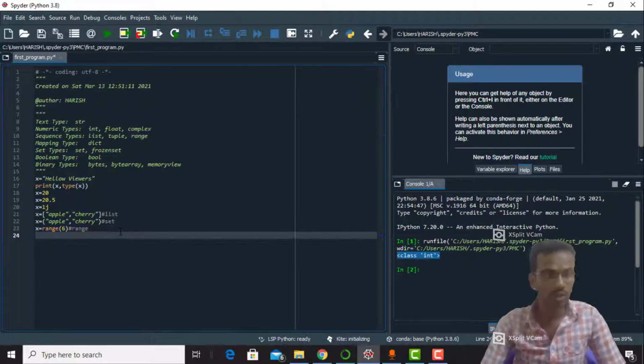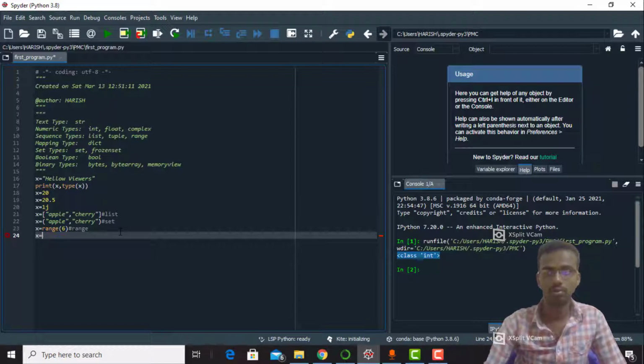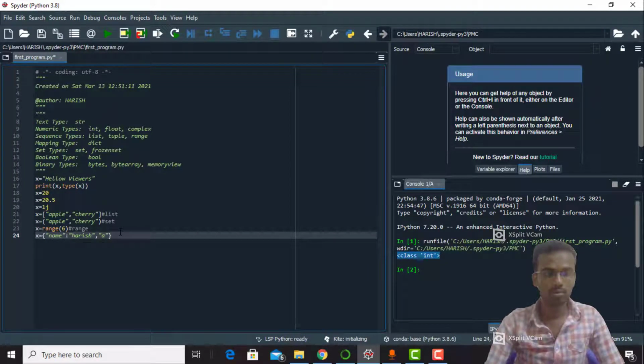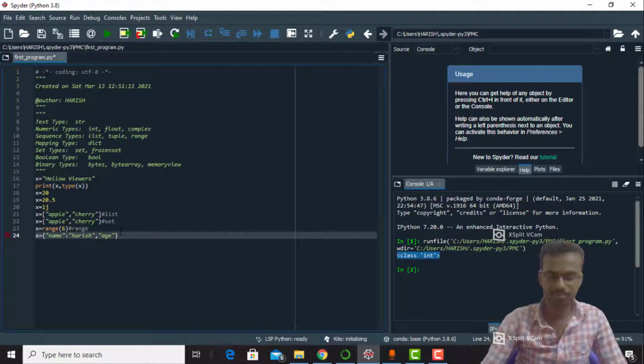Okay, x equals name, Harish, age, 21. So this type of declaration is called a dictionary.